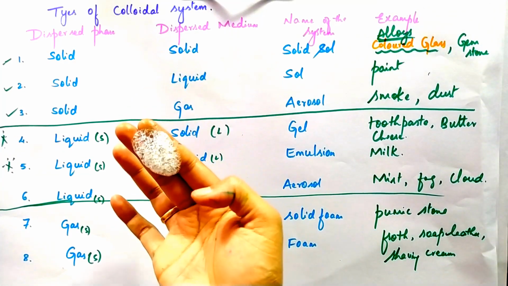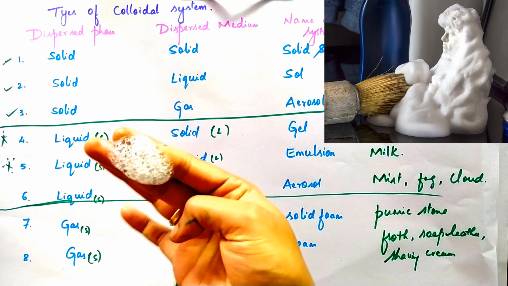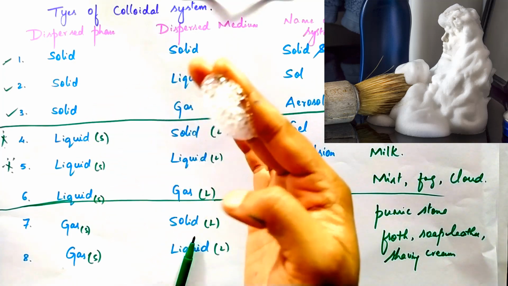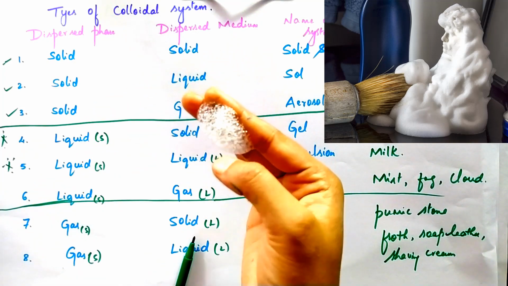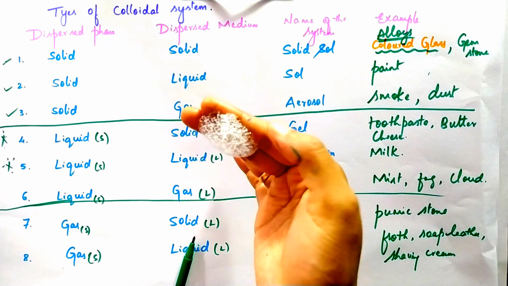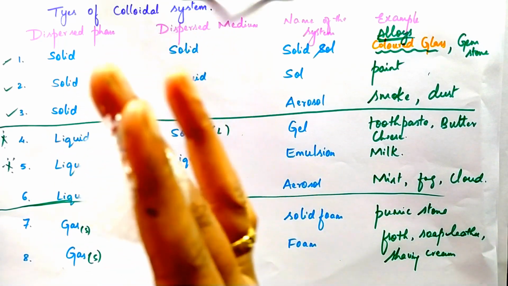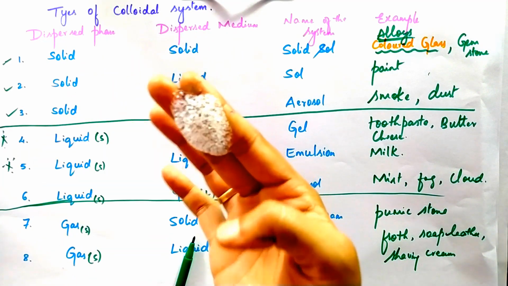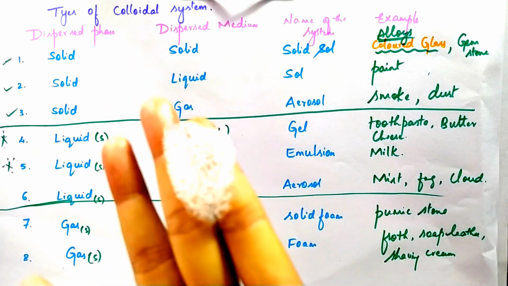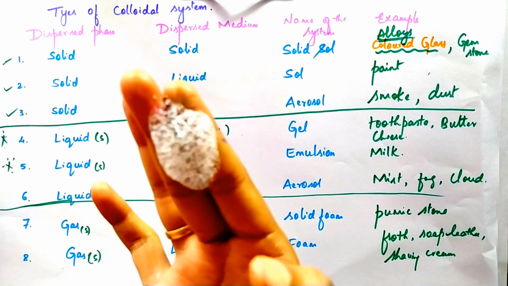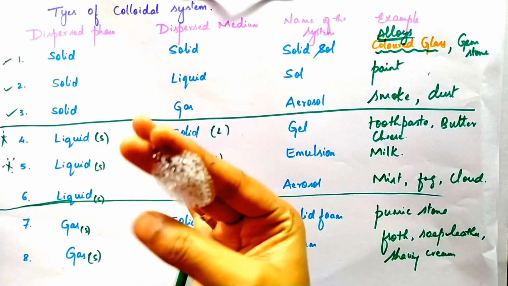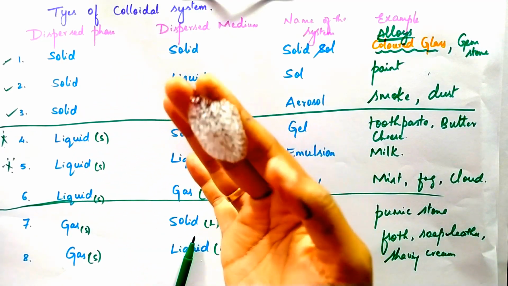So look at this here. Froth. Can you observe? Here, it is in the liquid form and you can observe the bubbles there. The bubbles indicate the presence of gas, which is in the smaller amount, and the froth contains maximum liquid.